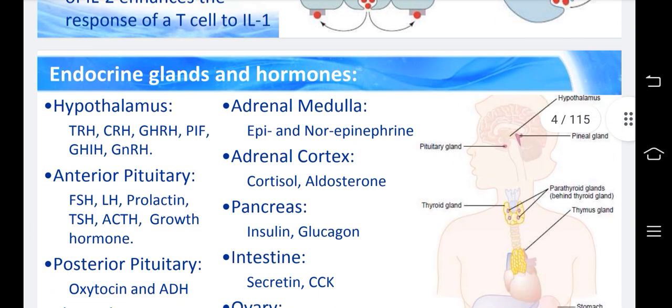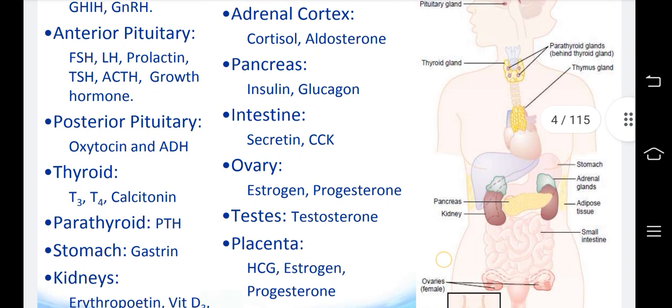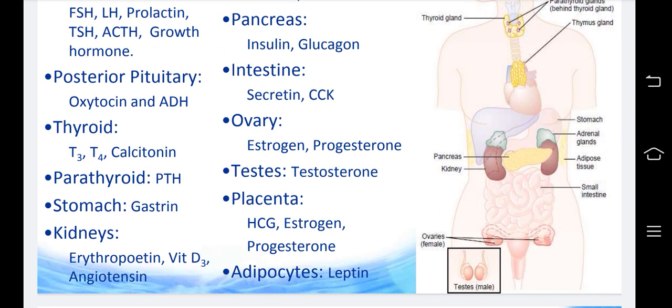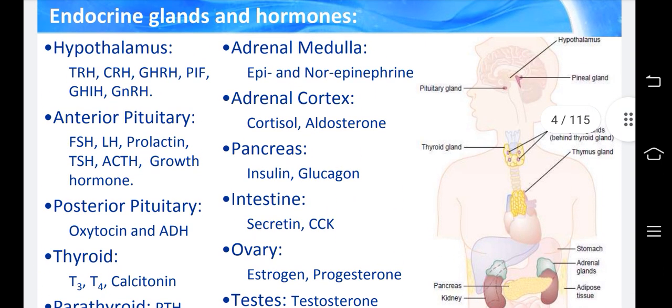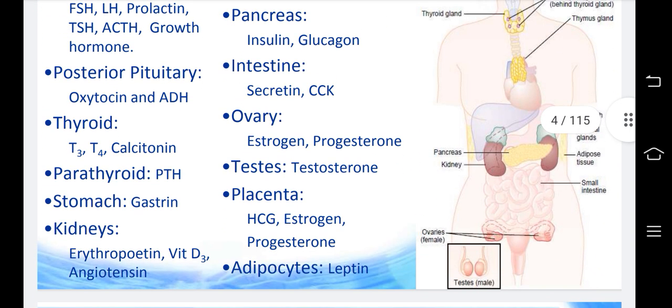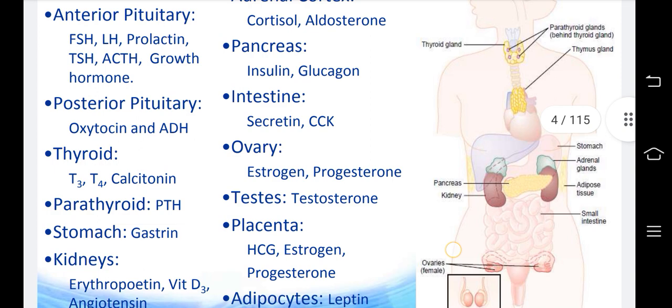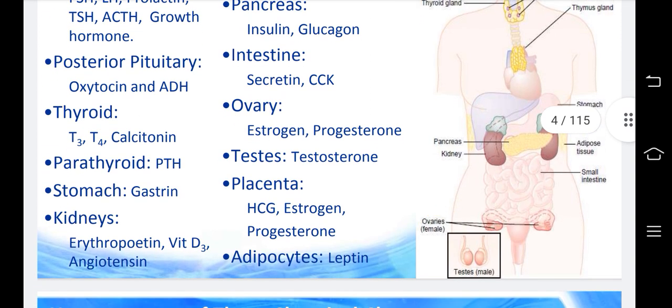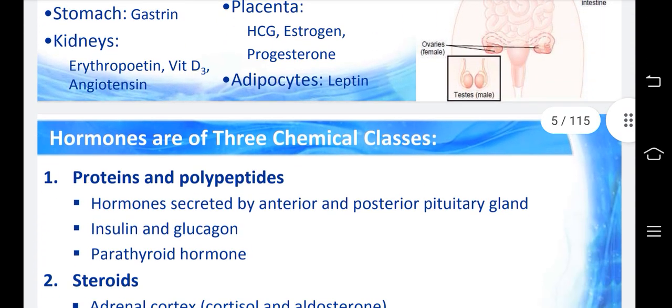Endocrine glands and hormones: hypothalamus, adrenal medulla, anterior pituitary, posterior pituitary, adrenal cortex, pancreas and intestine, ovary, thyroid, placenta, and kidneys. Once again: hypothalamus, pituitary gland, pineal gland, thyroid gland, parathyroid glands behind the thyroid gland, thymus gland, pancreas, kidney, stomach, adrenal glands, adipose tissue, small intestine, ovaries, and testes in case of male.